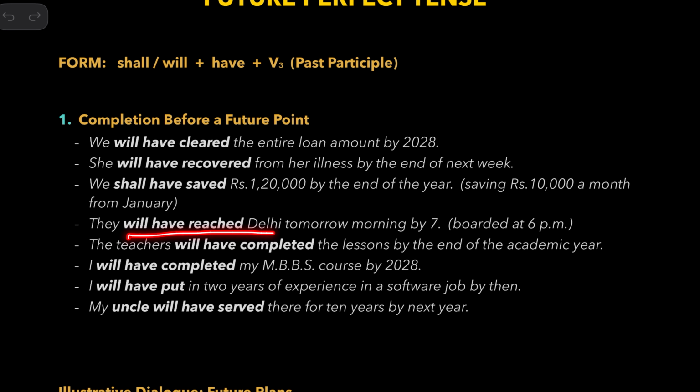They will have reached Delhi tomorrow morning by 7. So, meaning after 7 o'clock, they'll be in Delhi. The teachers will have completed the lessons by the end of the academic year. Meaning after the academic year, there will be no more lessons pending. I will have completed my MBBS course by 2028. In 2029, I'll be a doctor. I will have put in 2 years of experience in a software job by then.